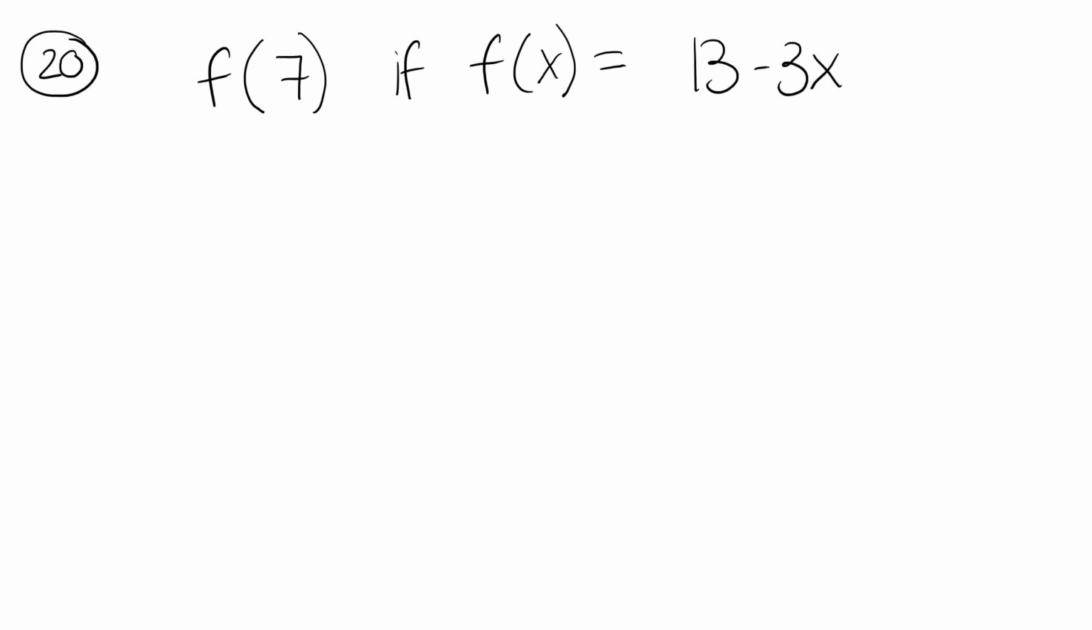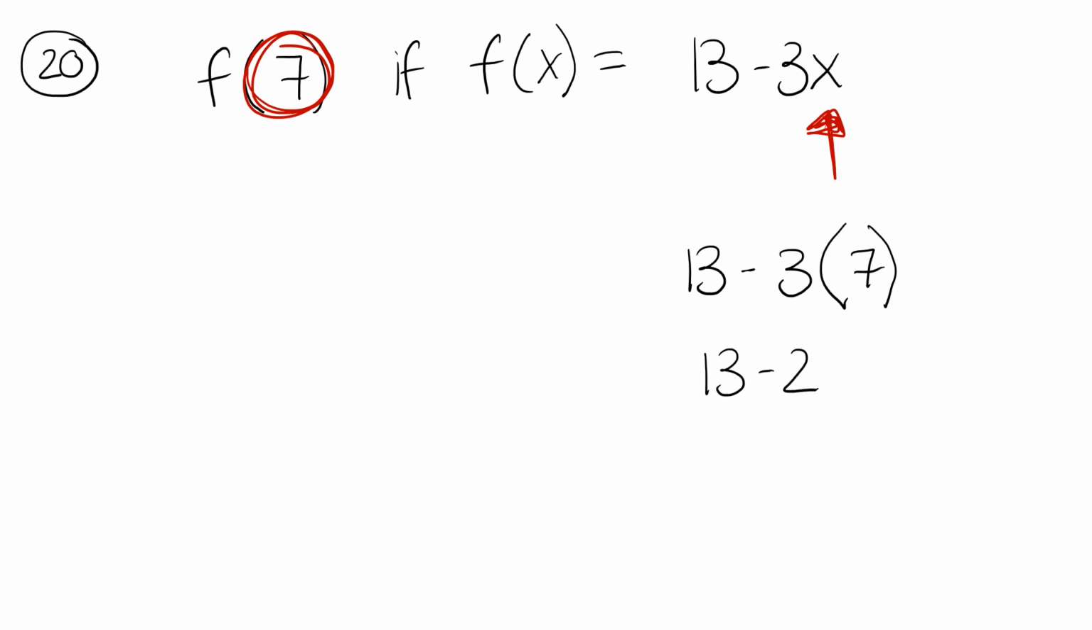For our last problem, number 20, we have f of 7 if f of x is equal to 13 minus 3x. We're going to take our number 7, we're going to plug it into the x value spot. Now the 13 has to stay in the front because it stays in the front in the problem. The 3 and the x side by side means multiply, so we're going to multiply the 3 and the 7. 3 times 7 is going to give us 21. 13 minus 21 is going to give us a -8 for our answer.